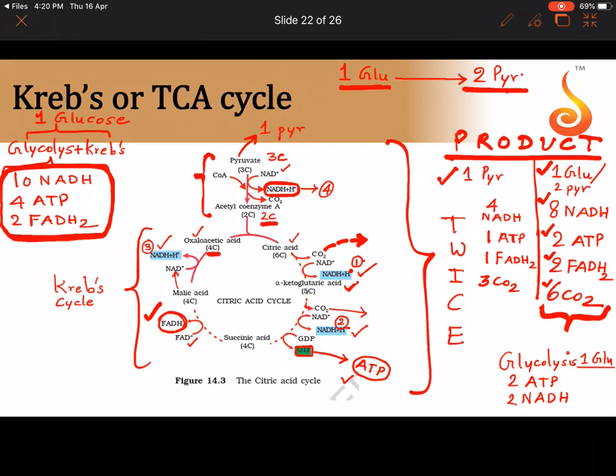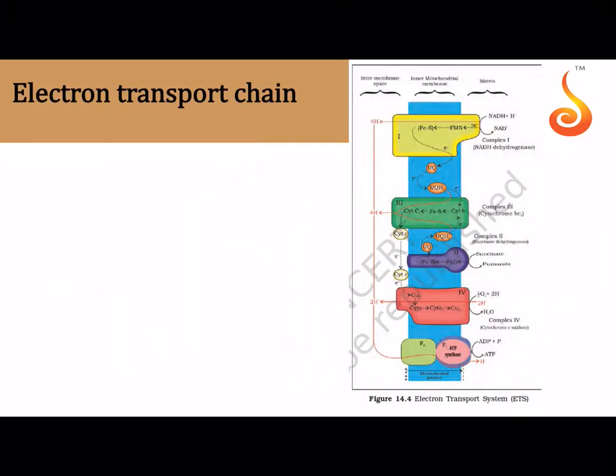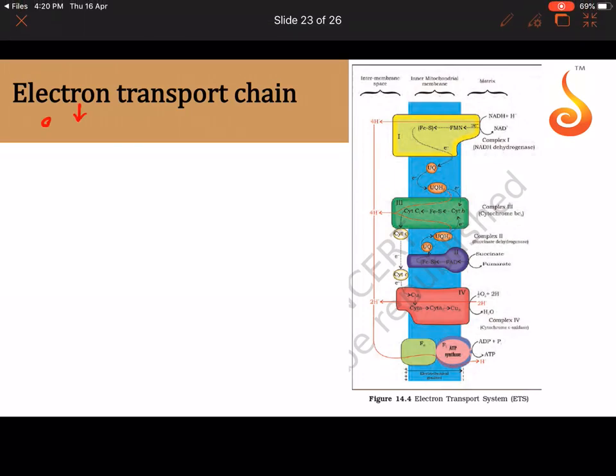Okay? Fine. So now this is clear to all of you. Let us move on to the next pathway, the electron transport chain. The electron transport chain is happening in the inner mitochondrial membrane.